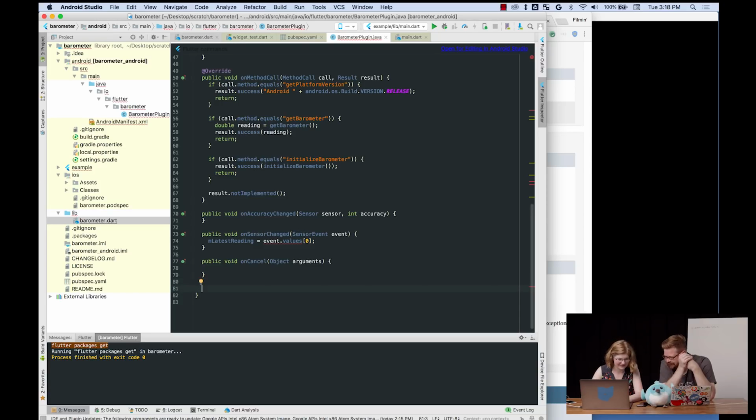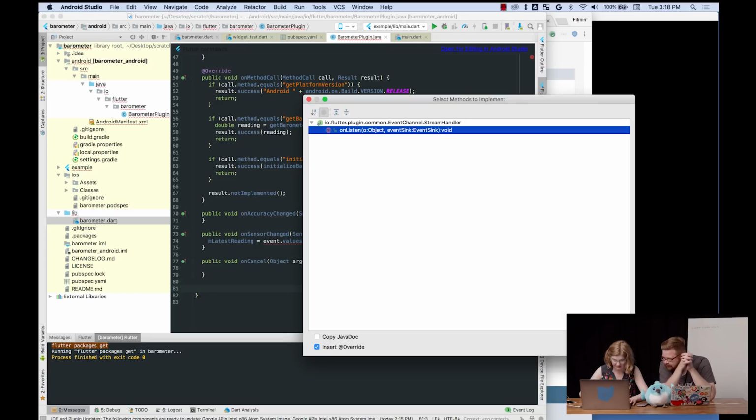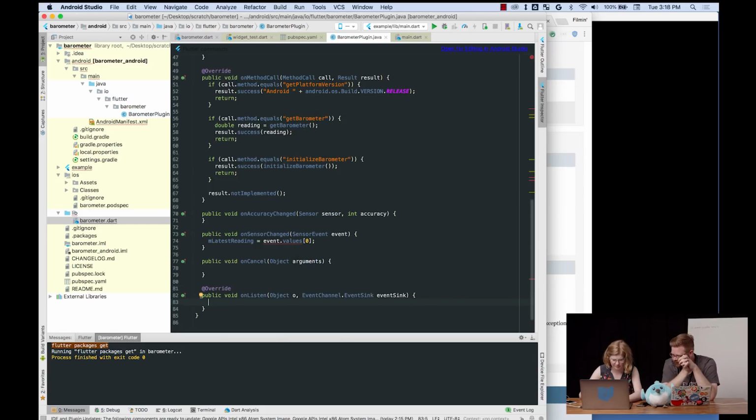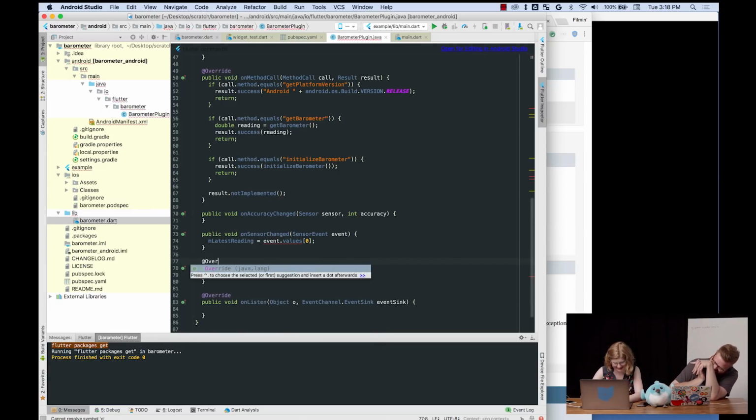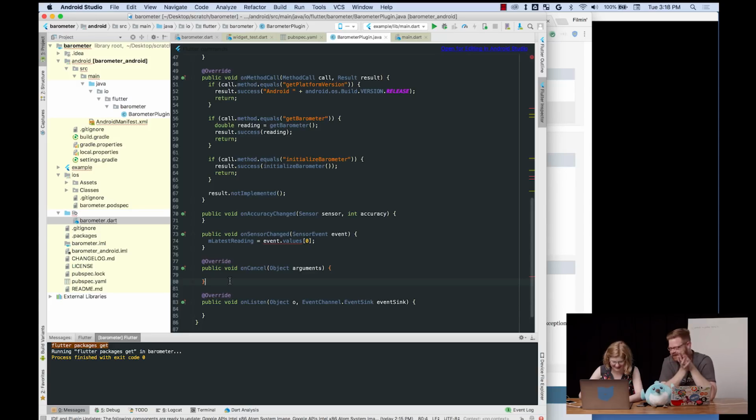Try Control I and see if that works. Boom. Look at that. Good job, IntelliJ or Android Studio. It reminds me that we're missing the override keyword on the others, and the ones from two weeks ago, but don't worry about it, clearly optional.